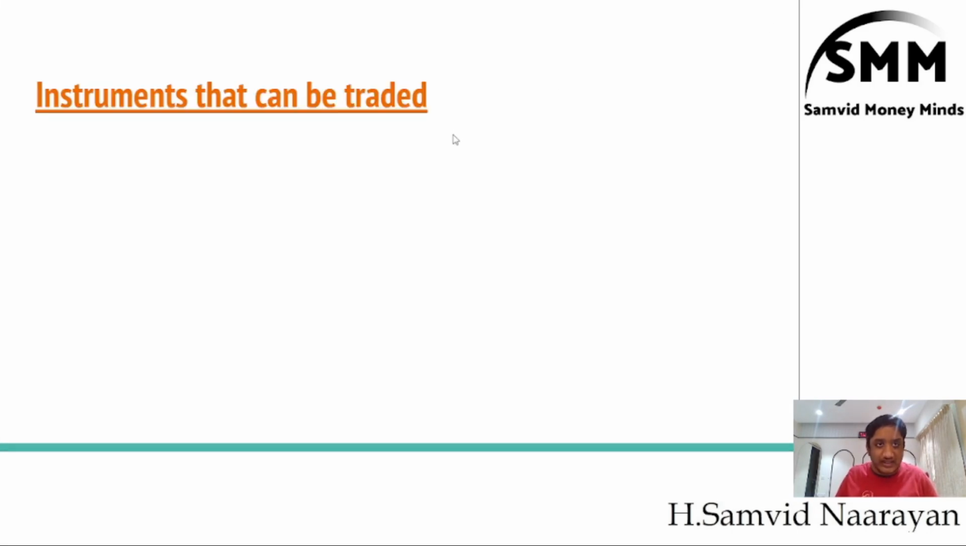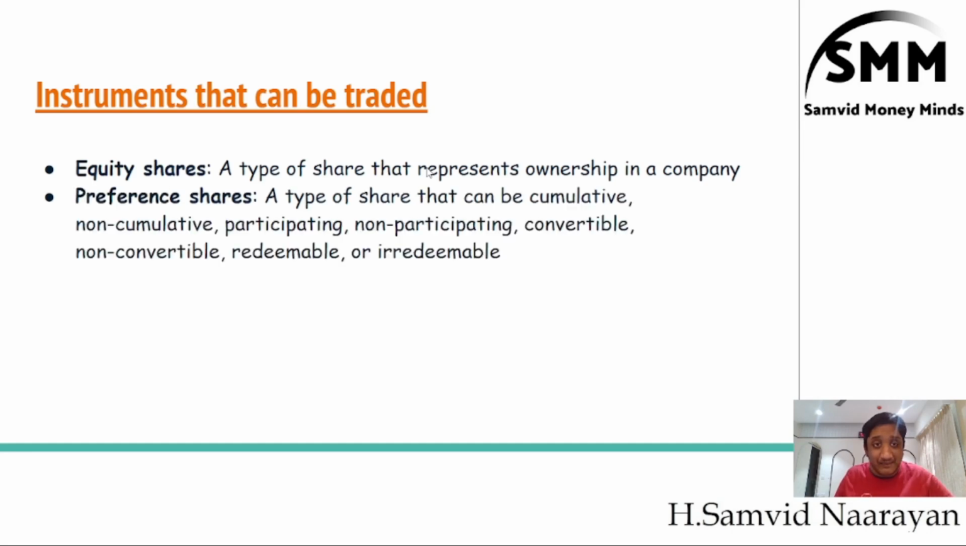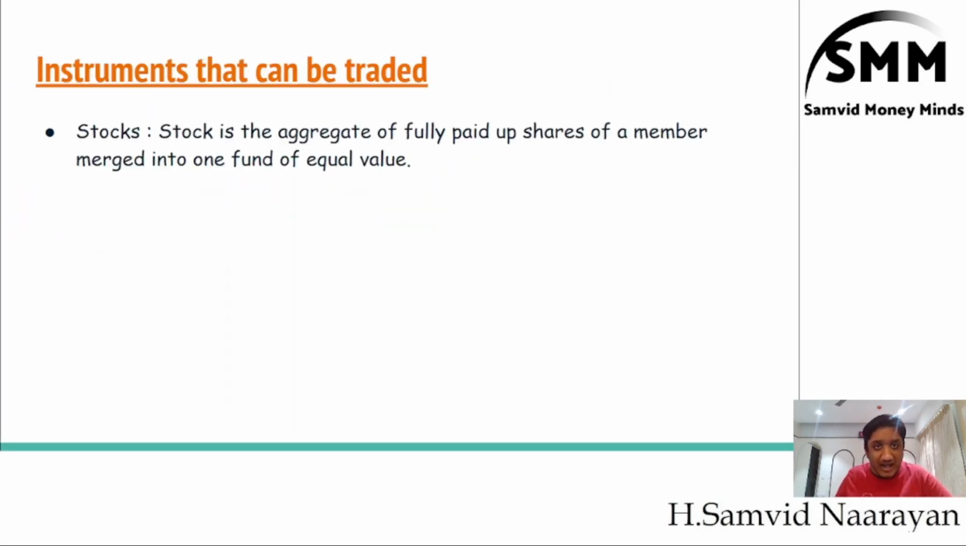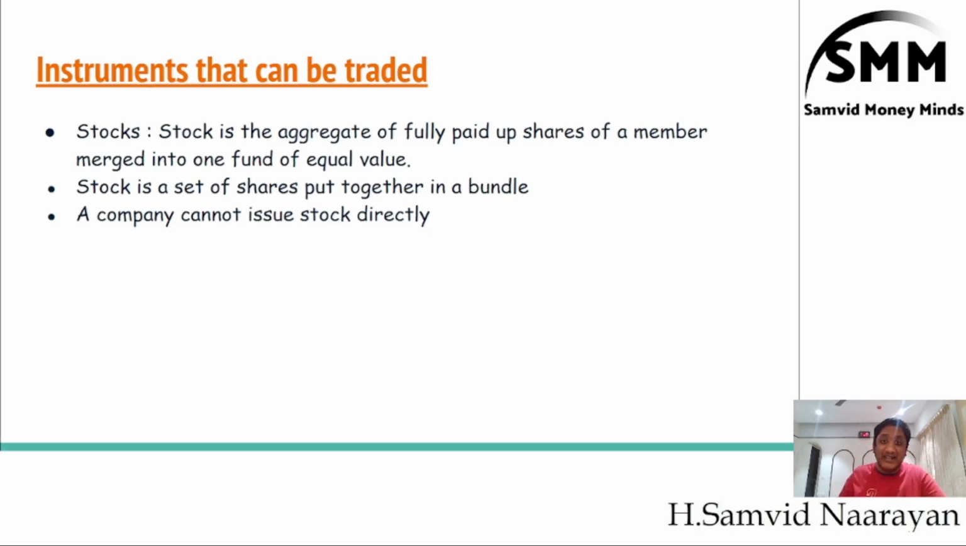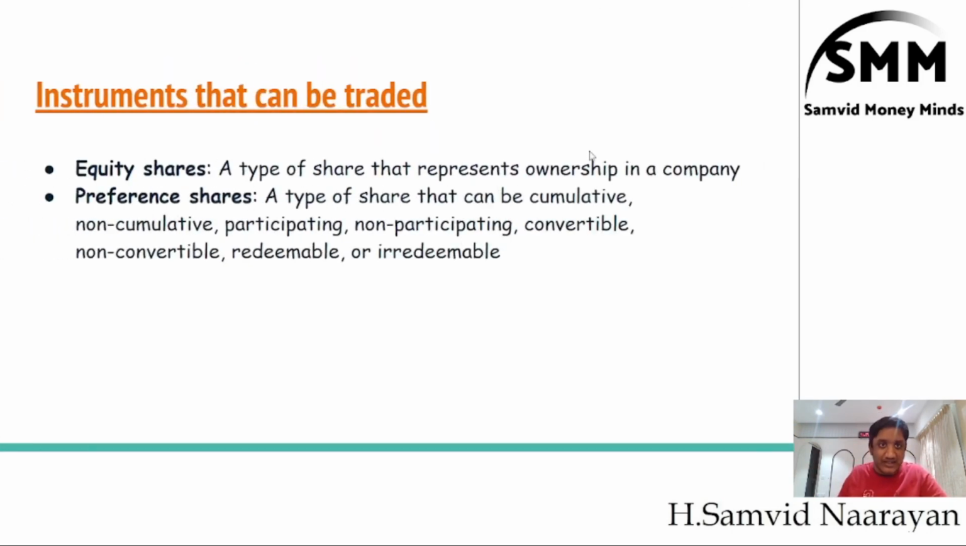Yeah. So instruments that can be traded, but okay. A stock is an aggregate value of fully paid up shares of equal value merged into a fund of equal value. A stock is nothing but, as I showed you, a set of shares put together in a bundle. A company cannot issue stock directly, but the public can own stocks, right? I hope you understand. These two terms are used interchangeably by people, but there's a significant difference between a share and a stock. Now, the types of shares, let's quickly go through that.